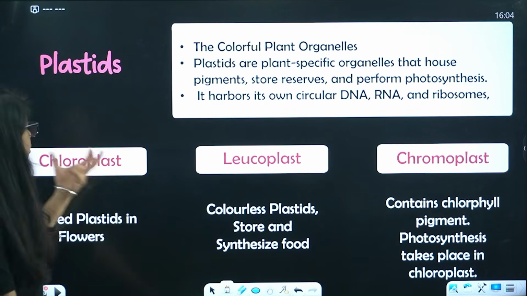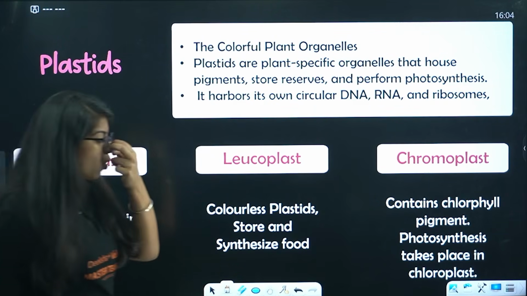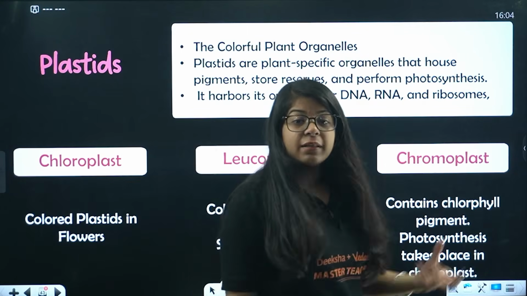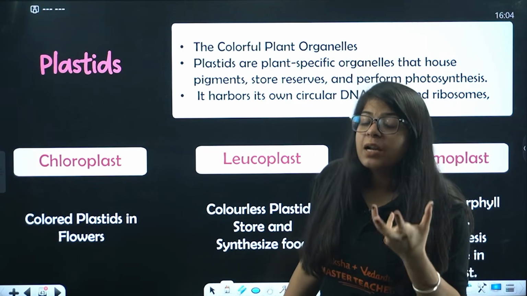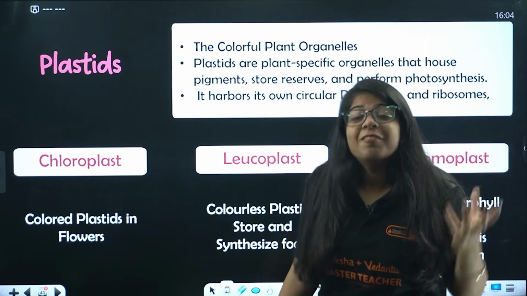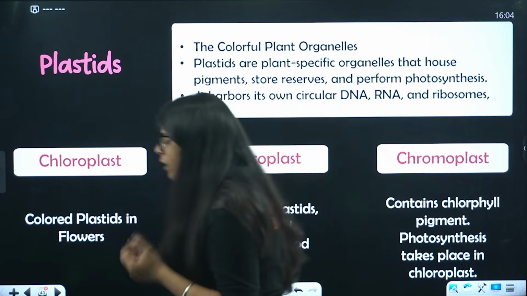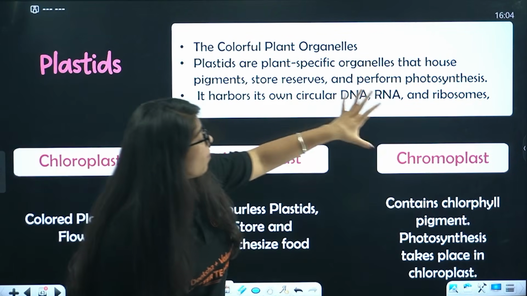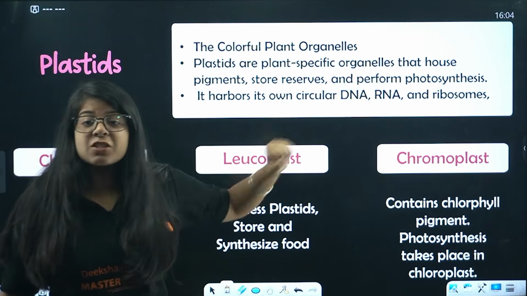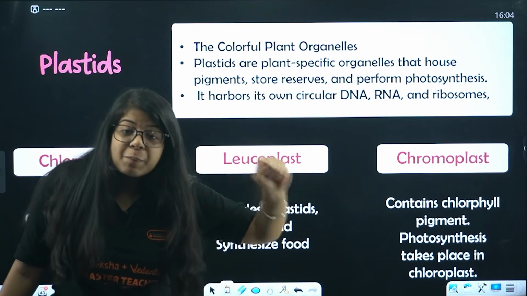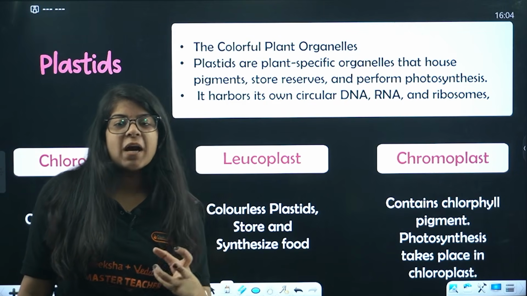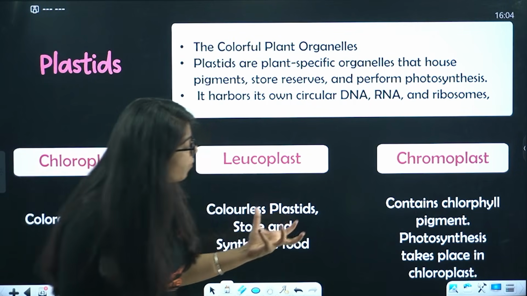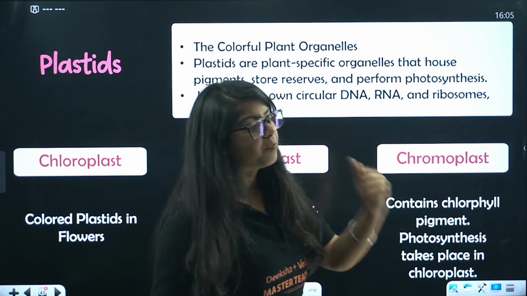First is your chloroplast. We know chloroplast is found in the plants. It is a colored part of the plant, colored part of the flowers, right? Now chromoplast. Chromoplast, it contains chlorophyll pigment, right? Photosynthesis takes place due to chloroplast. Done. This chromoplast, it contains the chlorophyll pigment.